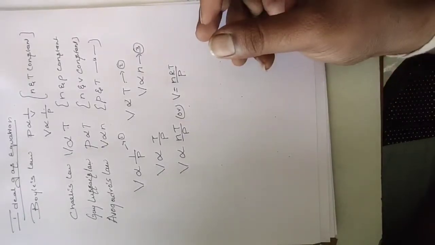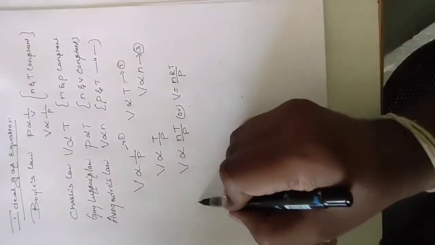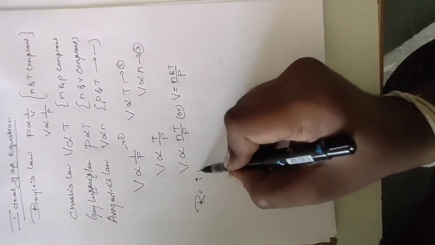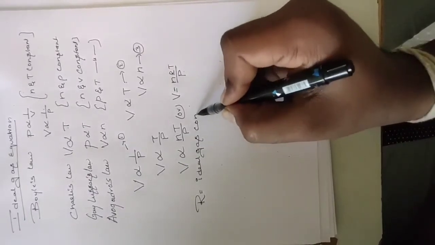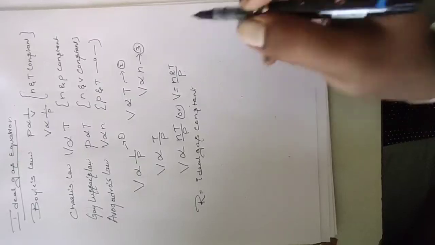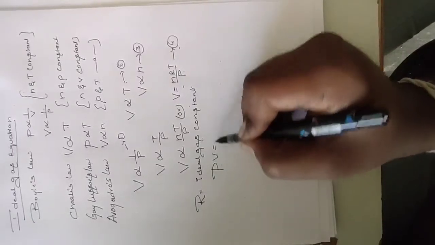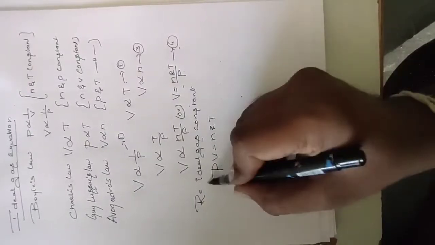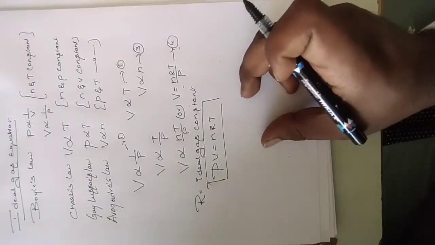We are taking R instead of K here. R is nothing but the ideal gas constant. If we rearrange equation 4, we'll get PV equals nRT. This is called the ideal gas equation.